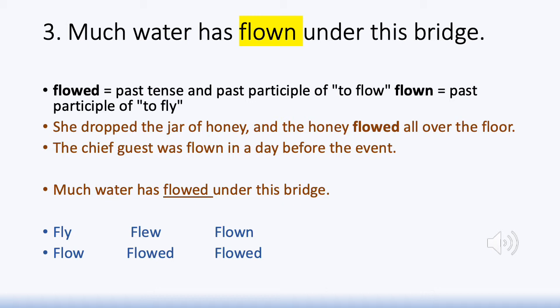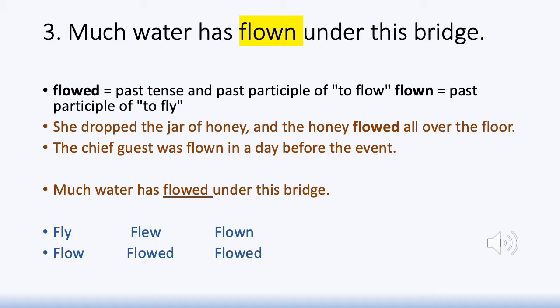Whereas flown is the past participle form of another verb altogether, the verb fly. Fly is the present tense, flew past tense, and flown past participle. So we need to use the word flowed in this context. Much water has flowed under this bridge.